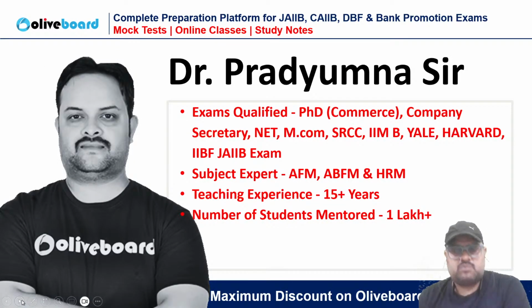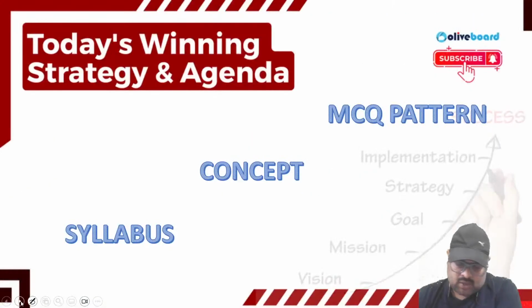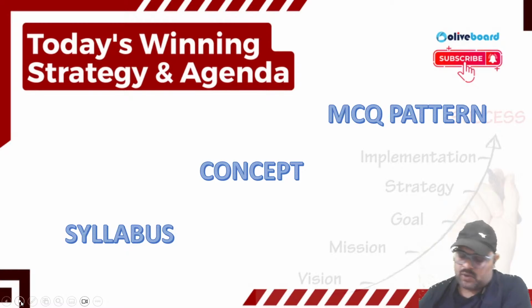My name is Pradyumna Sharma, and these are some of my academic credentials in front of you. We will be having discussion related to accounts and finance in the JAIIB batch. So, the agenda of today's discussion is coverage of most important topics. That's the agenda.